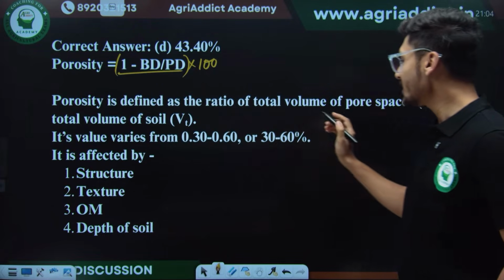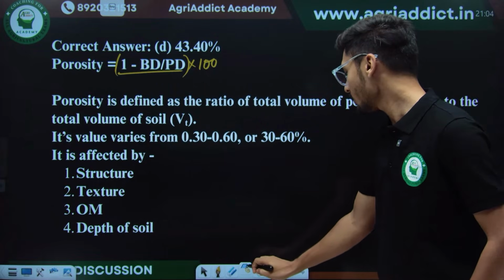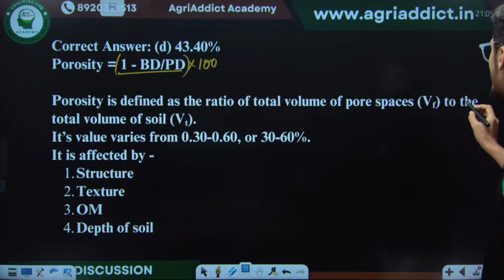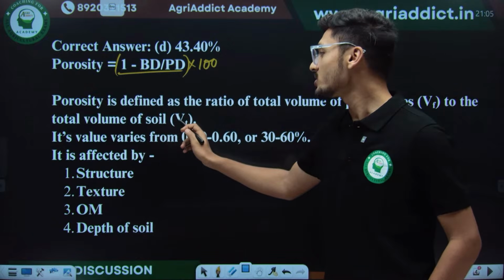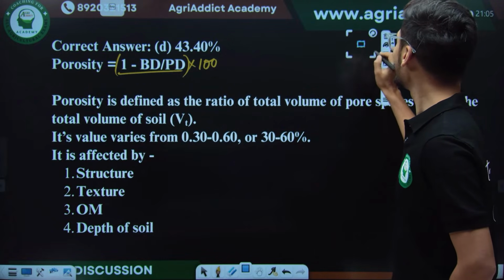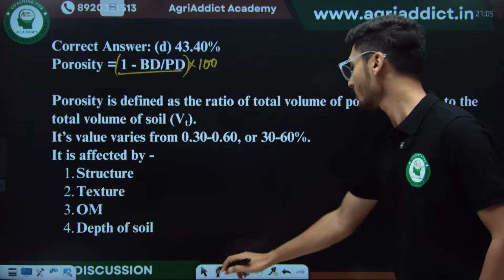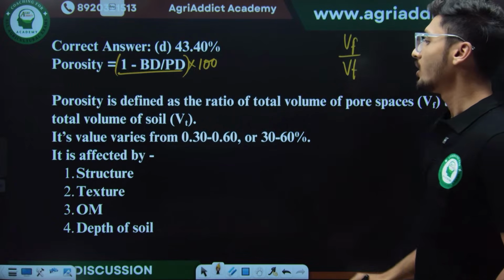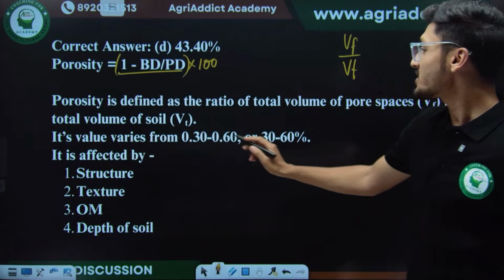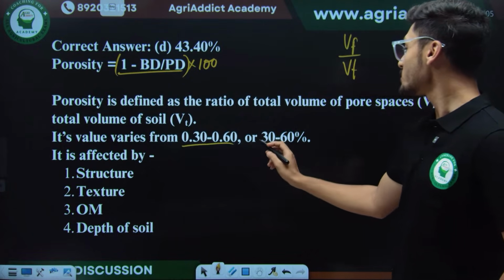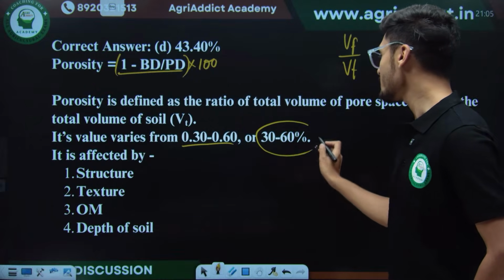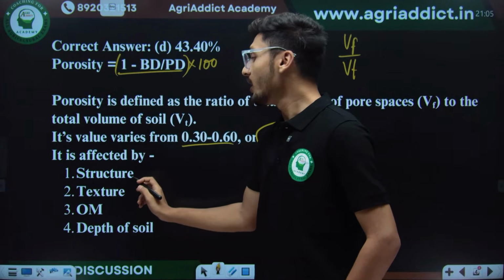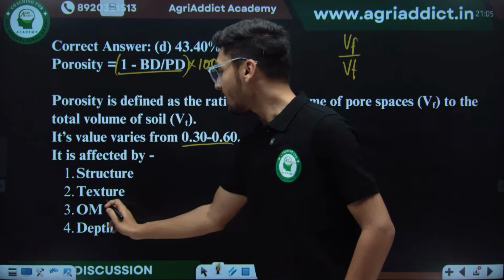Porosity is defined as the ratio of the total volume of pore spaces, that is VF, to the total volume of soil, that is VT. Its value ranges from 0.30 to 0.60 or 30 to 60%. And it is mainly affected by the structure, the texture of the soil, and the organic matter composition.